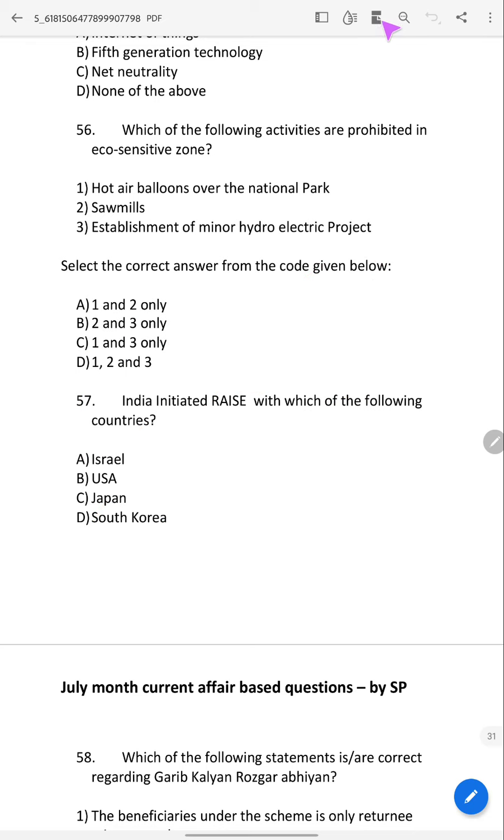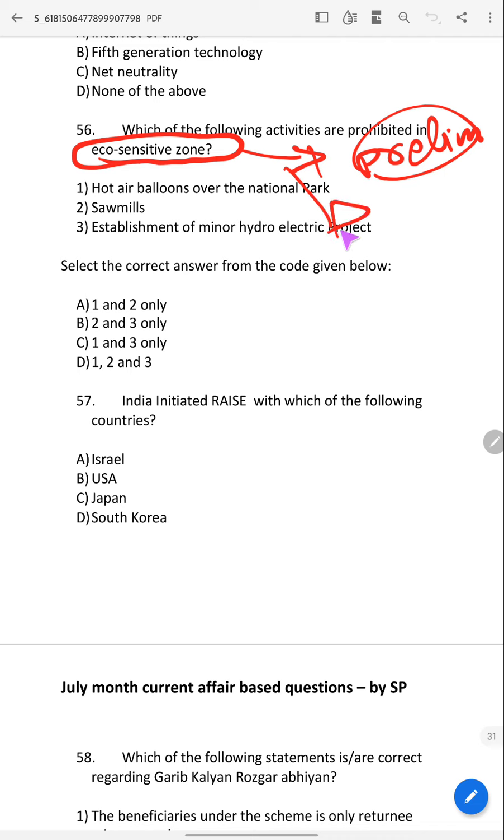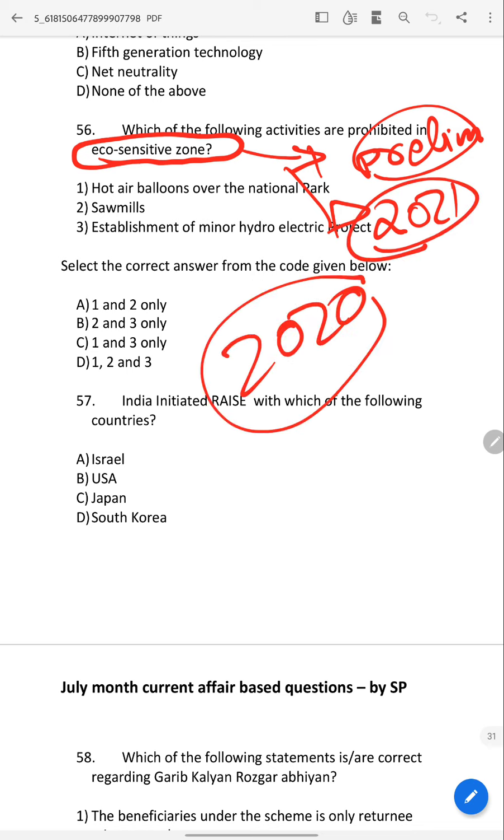But for many years, the eco-sensitive zone has been in the news, yet it has not been asked in prelims. Maybe this time also it may not ask, but still it may ask in 2021, because in 2020 it covered various topics.